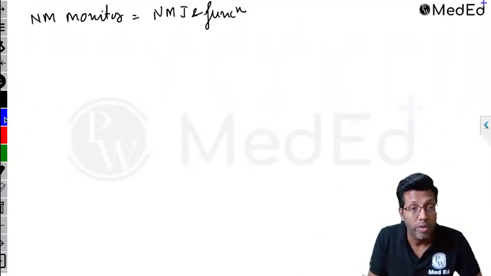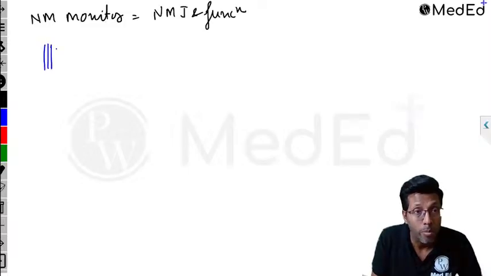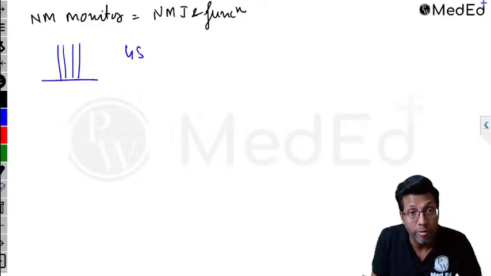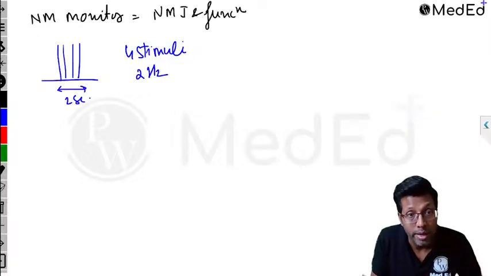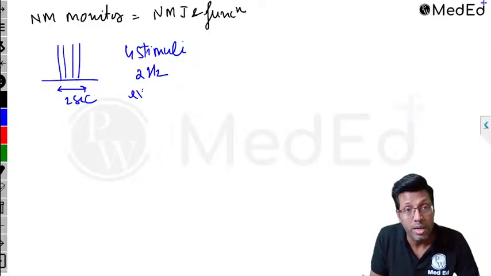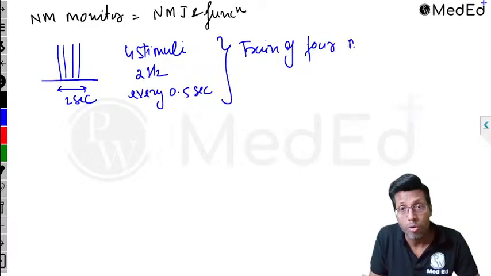So therefore, what we normally do is instead of giving one stimulus, we normally give 4 stimuli. So the normal stimulation is not a single stimulus, but 4 stimuli: 1, 2, 3, and 4. We give 4 stimuli from the neuromuscular monitor. Each stimulus is of 2 hertz. It is given in a span of 2 seconds. Therefore, every stimulus comes at 0.5 seconds. Every point is an MCQ question. Okay, train of 4. So what I'm discussing is train of 4. This is what is called as the train of 4 mode.